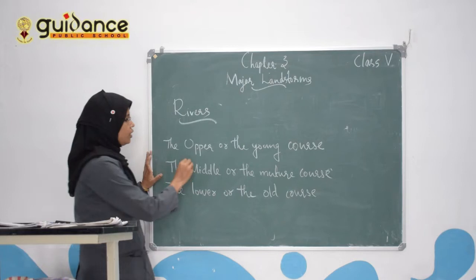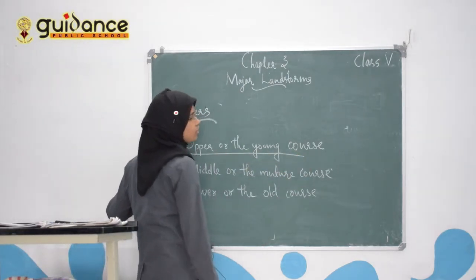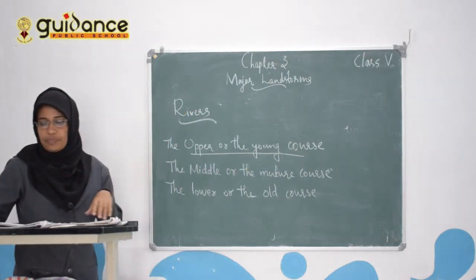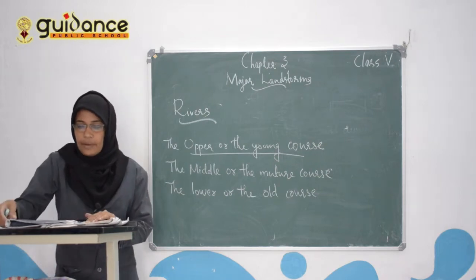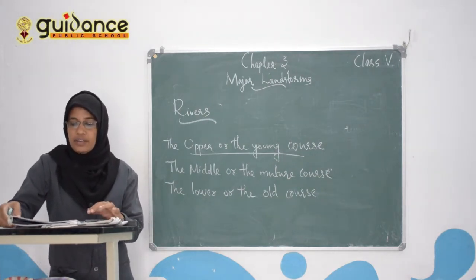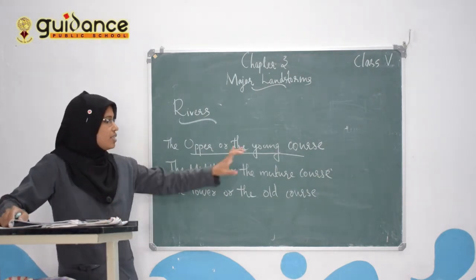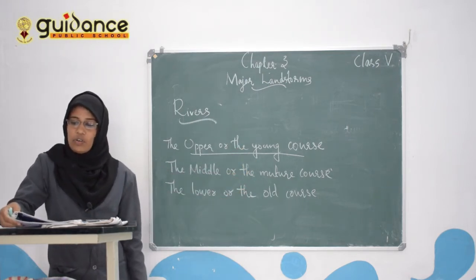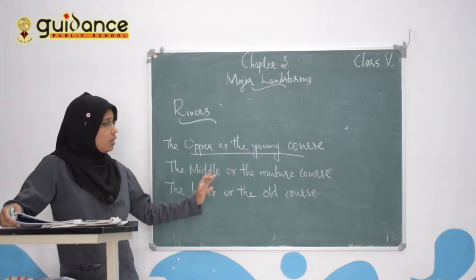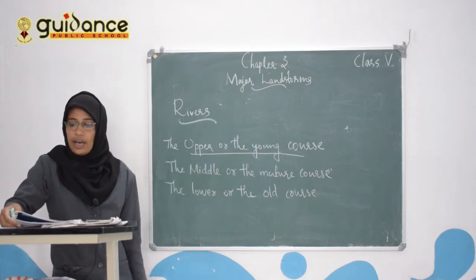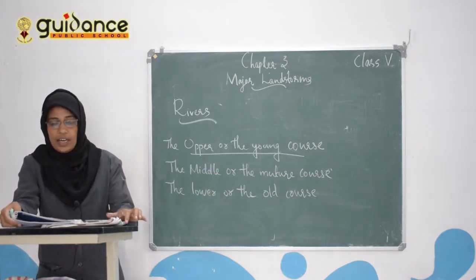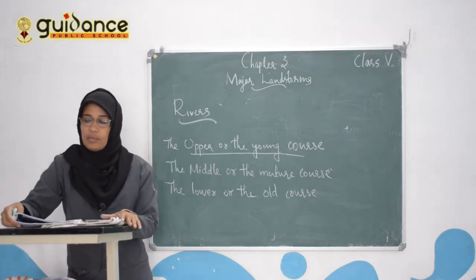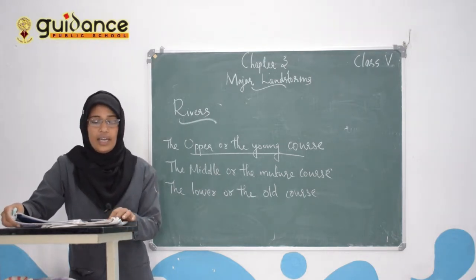First one, the upper or the young course, where the river originates. At this stage the river flows very fast and cuts channels in the mountains while making its way.